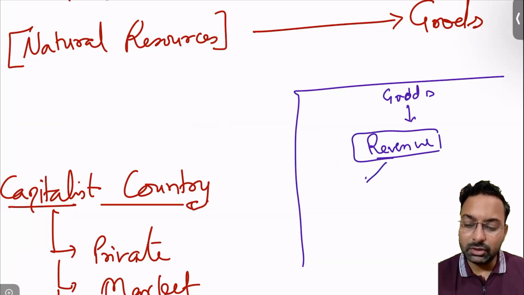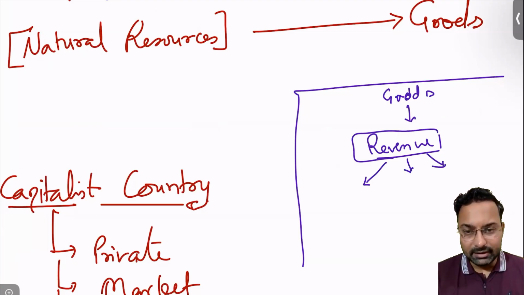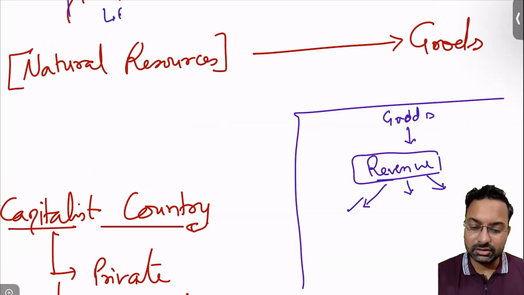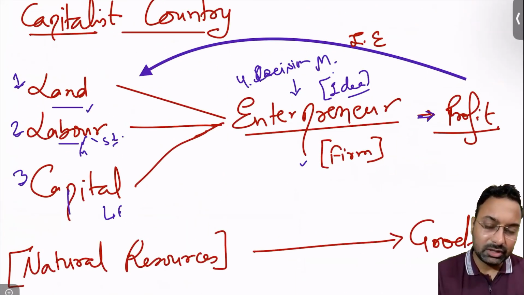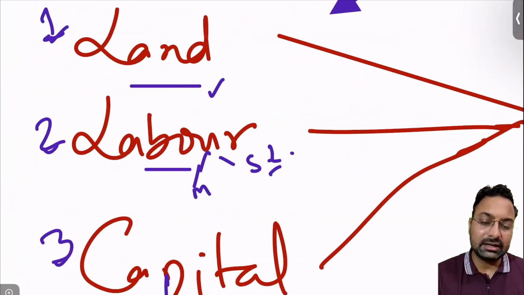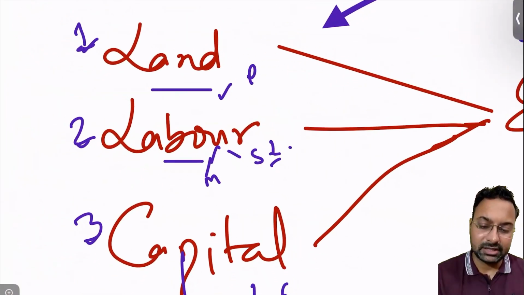And from this revenue, this person, the employer, will be giving salaries also. He will be distributing it to the factors of production. So how will this revenue be distributed? For the land that the entrepreneur has taken, he must be giving some rent, right?